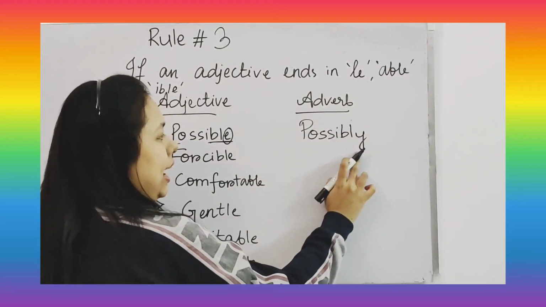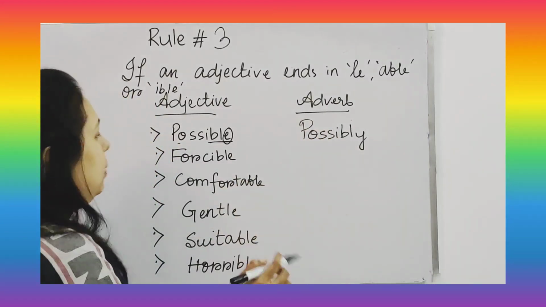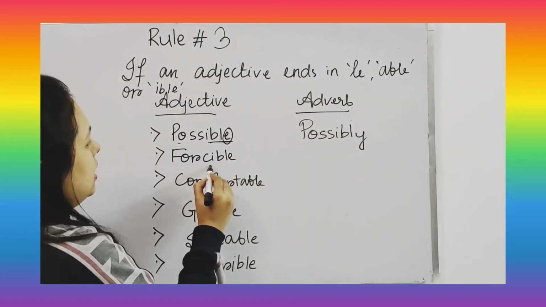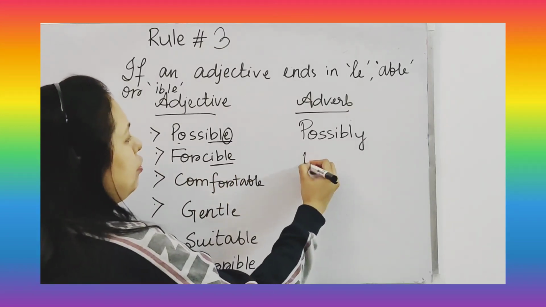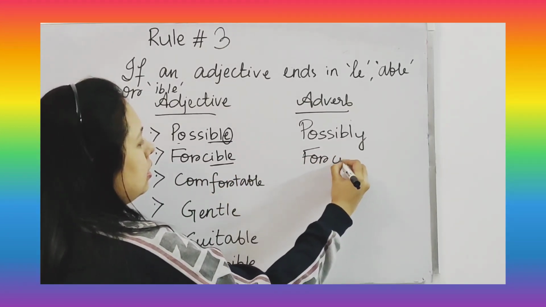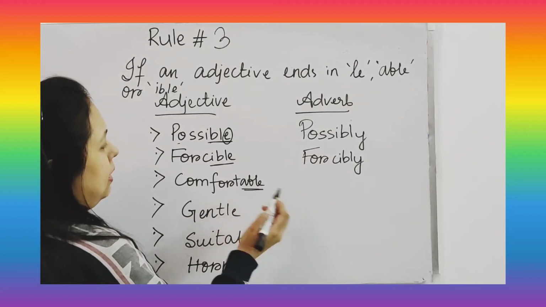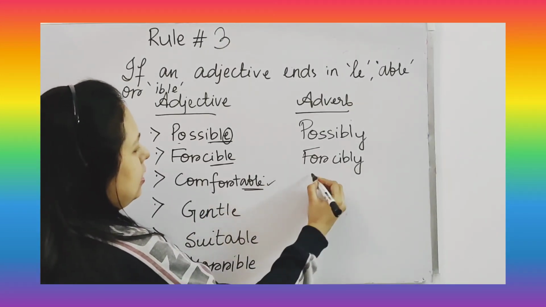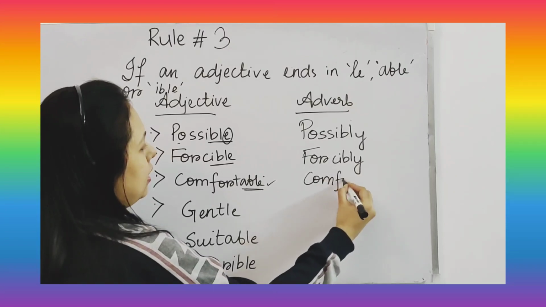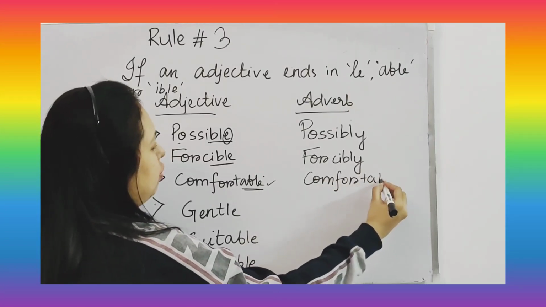You are just adding a y to make it an adverb. Same here, forcible becomes forcibly. Comfortable, ending with able, we replace e with y: comfortably.